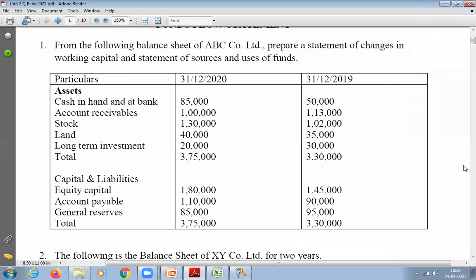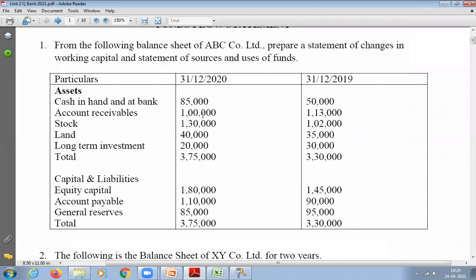That is nothing but the fund flow statement only. The fund flow statement is called by different names: fund flow statement, statement of sources and uses of funds, or uses and application of funds. They use different terminologies, but everything is nothing but the fund flow statement. Clear? So the question is clear, student? Any doubt in the question?